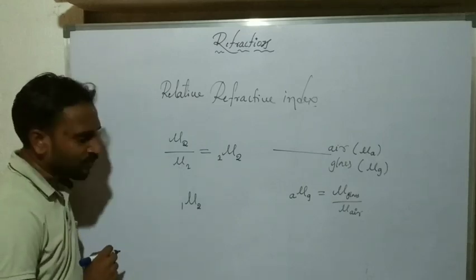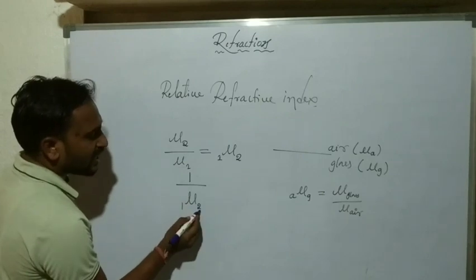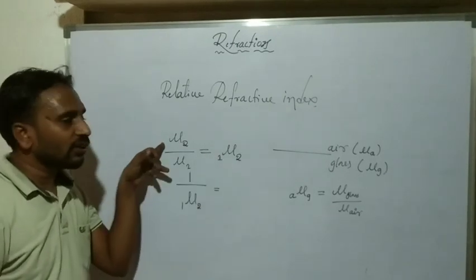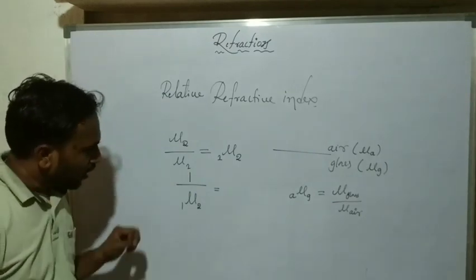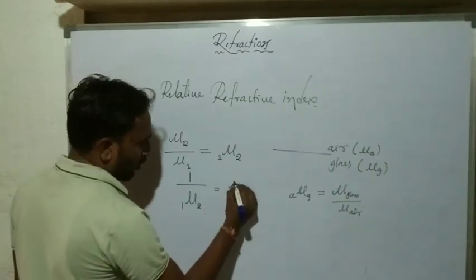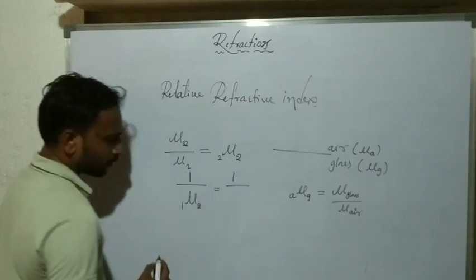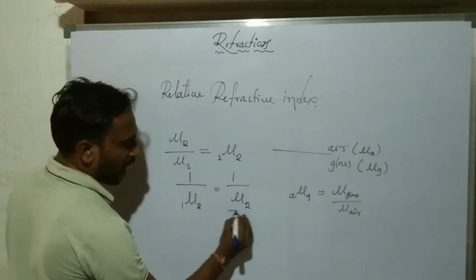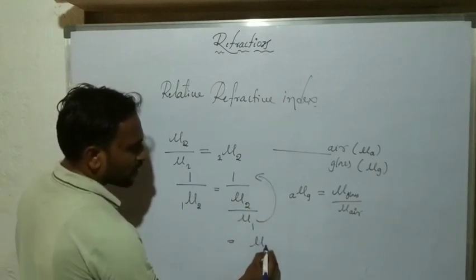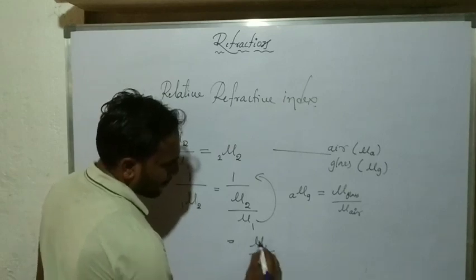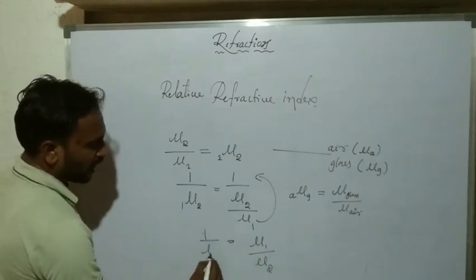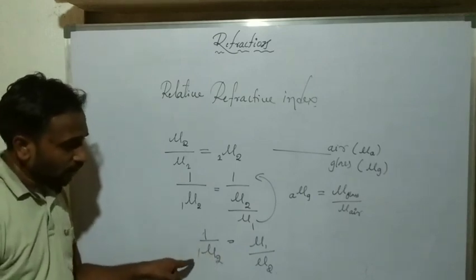Then 1 divided by the refractive index of the second media relative to the first media gives the refractive index of the first media relative to the second media.